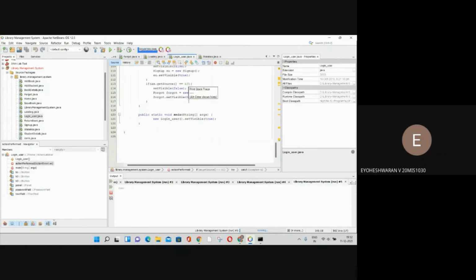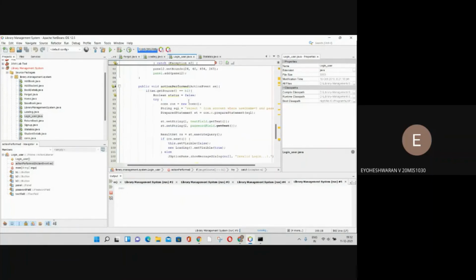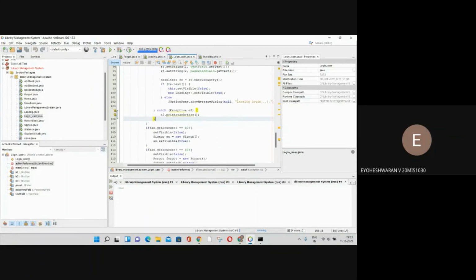Login user is to log into the app, like giving username and password, and clicking the login button. It will search in the database for the password and match the username and password. If you give anything wrong, it will automatically give invalid login, and you have to give the right username and password to log in.